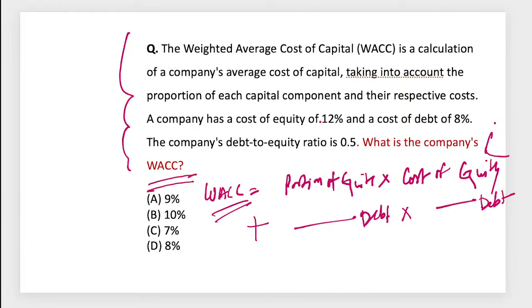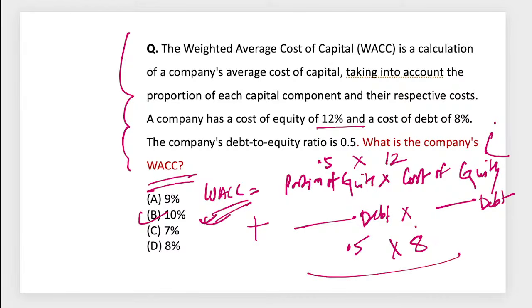In this case, the portion of equity is 0.5 into the cost of equity 12%, means 6. 0.5 the debt to equity ratio, into 8 means 4. 6 plus 4 means 10, so 10% will be the right answer. Now what they did last time, first they'll ask you to calculate the weighted average cost of capital, so that means our 10%.